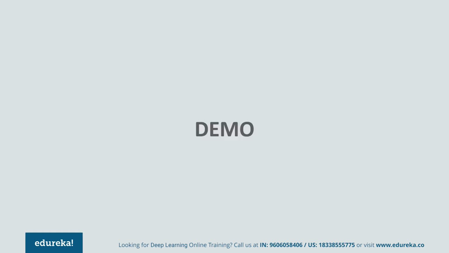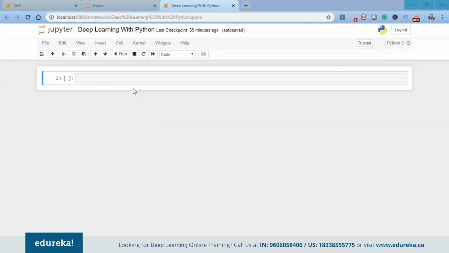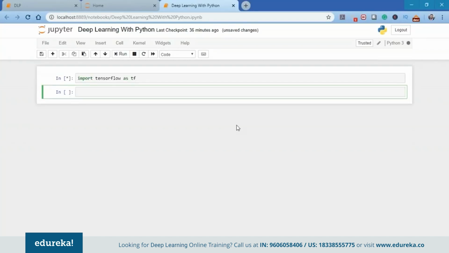First of all, I'm going to use the Jupyter notebook to do all my coding. I created a Jupyter notebook called Deep Learning with Python. First, we're going to import all the required libraries, and in this case, I just need to import one library, that is TensorFlow. So I'm going to import TensorFlow as tf.